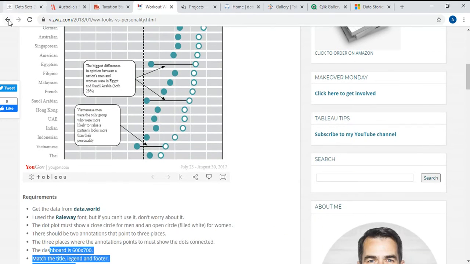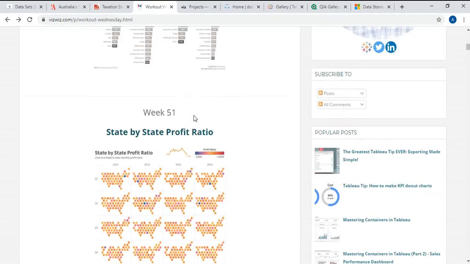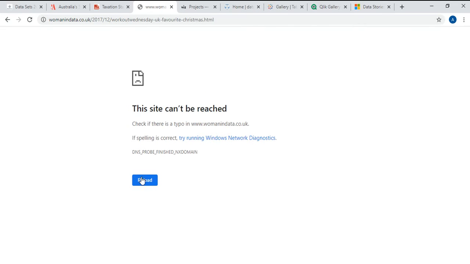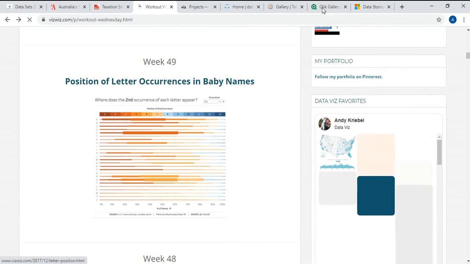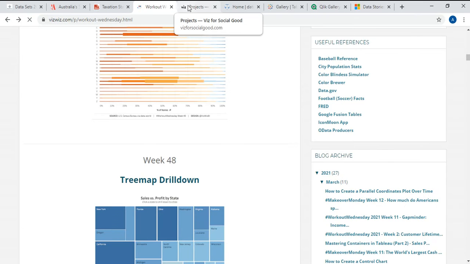In a similar way, you can go to any of the weeks and click on it. If I come to this one, they have given you the logo also. In case they're using any logo, they'll give it. Basically, they'll give you all the requirements, what you have to do and what you shouldn't do. All the basic requirements would be given to you.